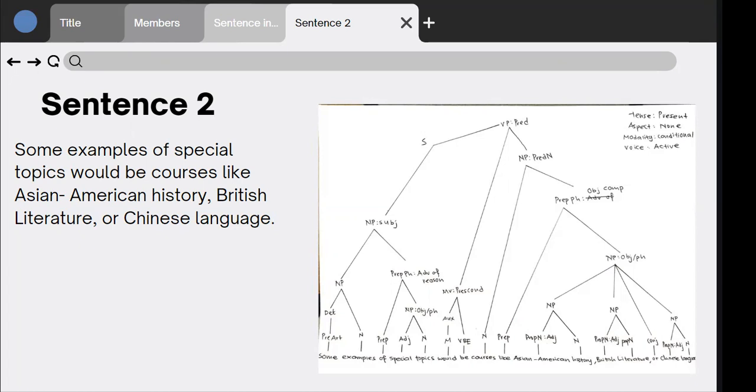Thank you, Athirah. So I'm going to continue to explain this diagram. Under the same verb phrase predicate, we also have another constituent, which is noun phrase predicate noun. The noun phrase is acting as predicate noun because the verb type is be verb. So under this noun phrase predicate noun, we have 2 constituents, which are noun and also prepositional phrase object complement. So noun came from the word courses, and the prepositional phrase object complement also has another 2 constituents under it.